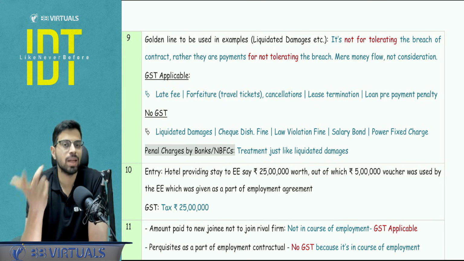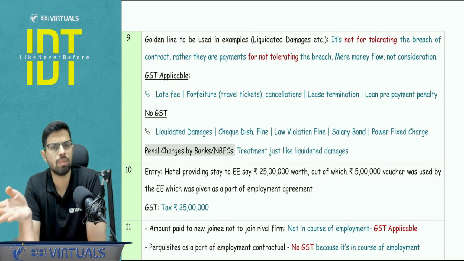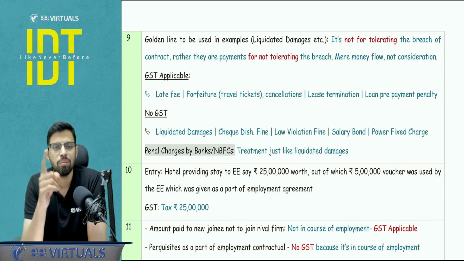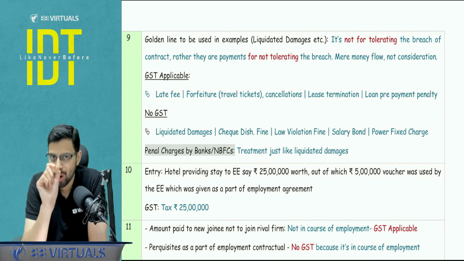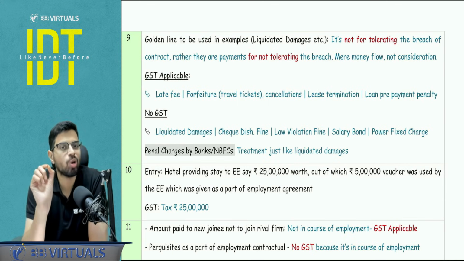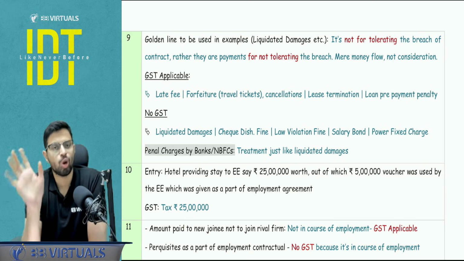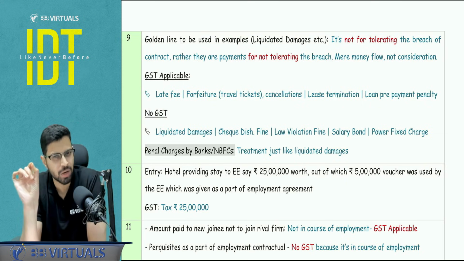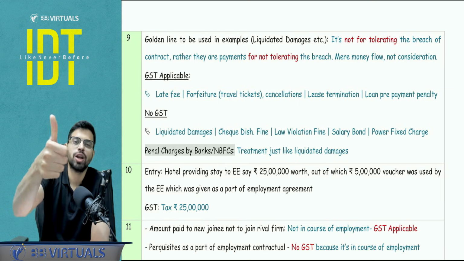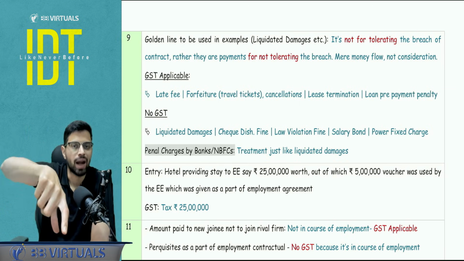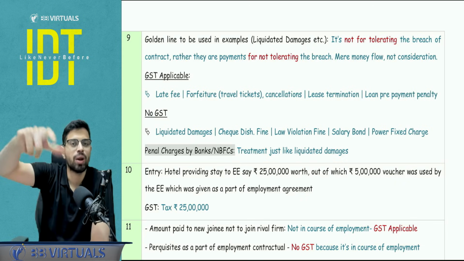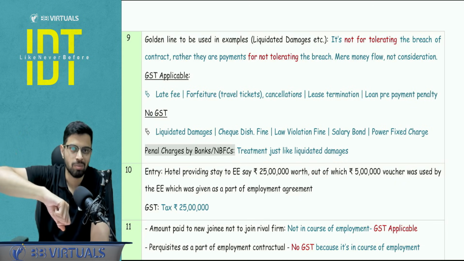So for example, the liquidated damages, we know that it doesn't become a consideration, it doesn't become a supply. But what is the reasoning that you need to use? The reasoning and the golden line I want in your notes is that it is not for tolerating, but it is for not tolerating. Now there is a subtle English involved here. It is not for tolerating, but it is for not tolerating. So when the parties enter into a contract, they do not enter into the contract to earn the liquidated damages amount.